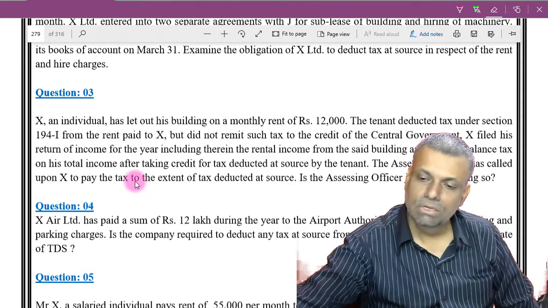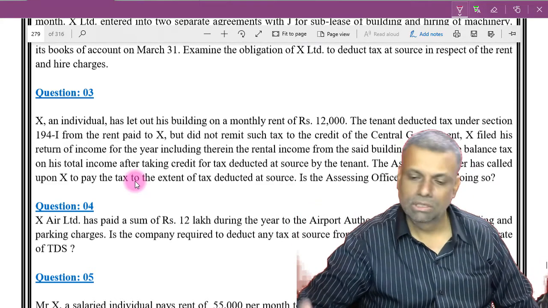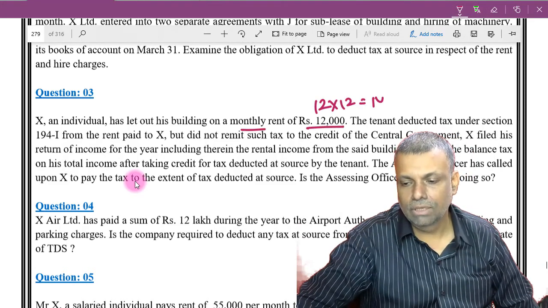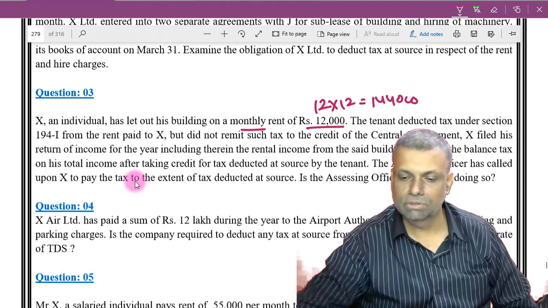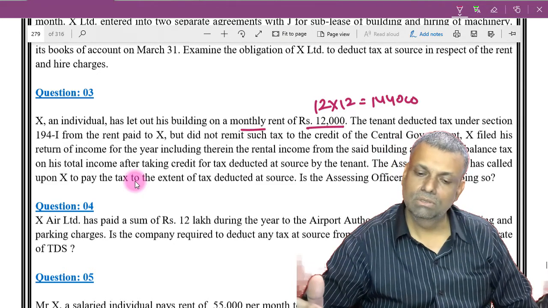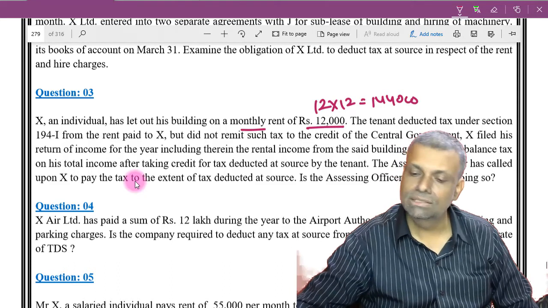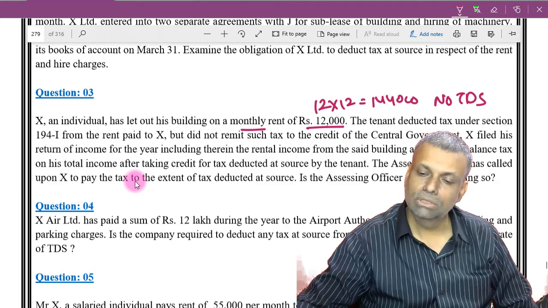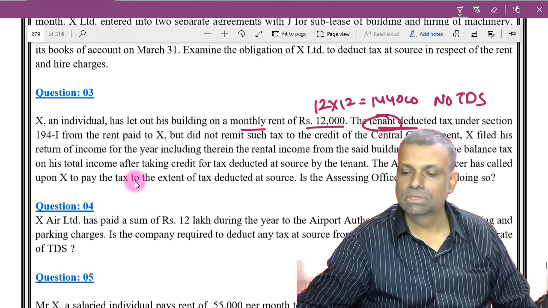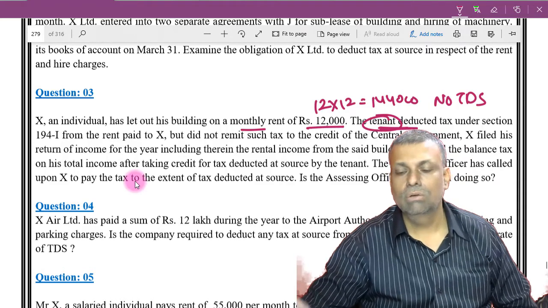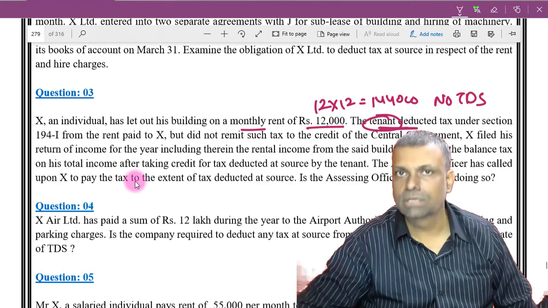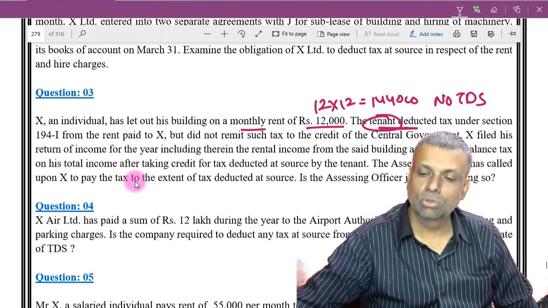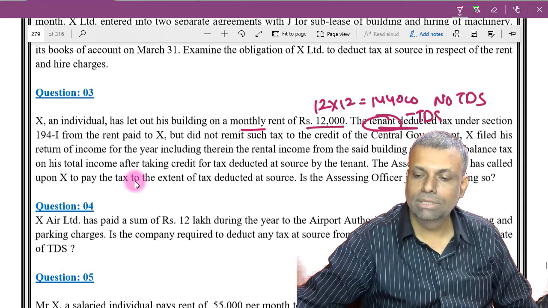Now friends, first of all, this is a very conceptual kind of situation. First of all, the monthly rent is 12,000. So 12 into 12 is only 1,44,000 rupees, which is less than the limit. So in any situation, there is no question of any TDS ever coming into the picture. So he has let out his premises, and the tenant is another person. Tenant deducted the tax at source. Actually, he should not have deducted the tax at source, but he did it. So that means from 1,44,000 rupees, my tax has already gone. Actually, there was no TDS.